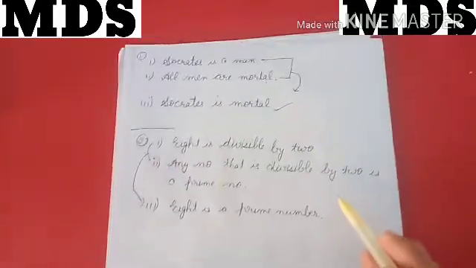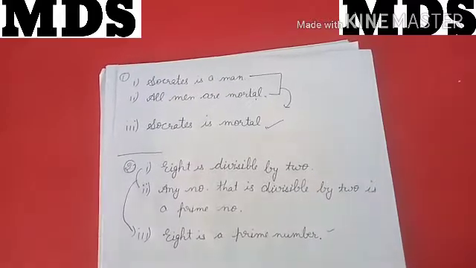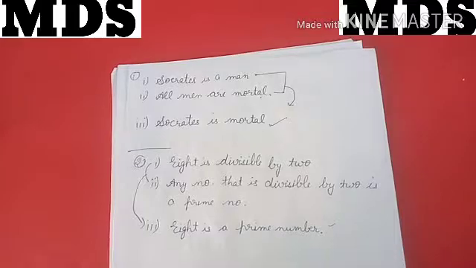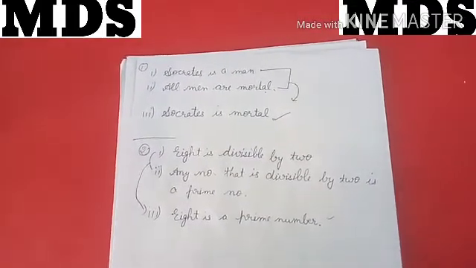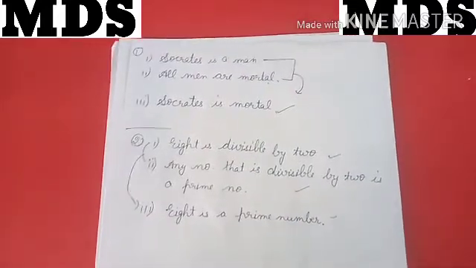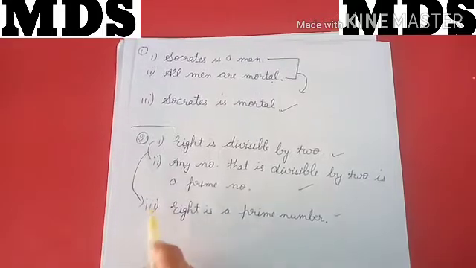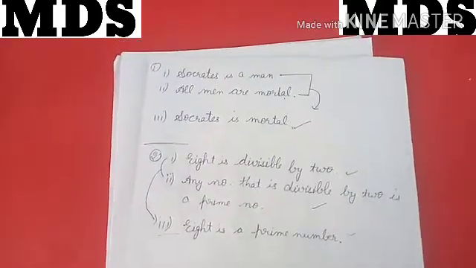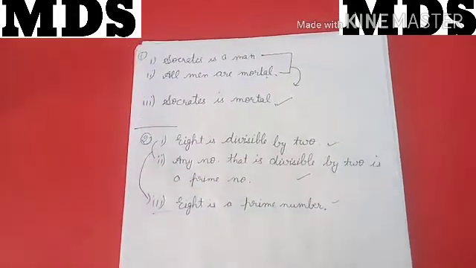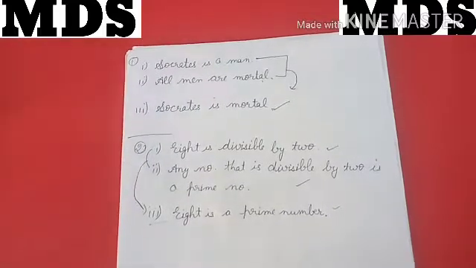Now somebody asks, is it true? So to prove it true, we have to prove first these two things true. Because if these two are true, then only the third statement we have formed will be true.